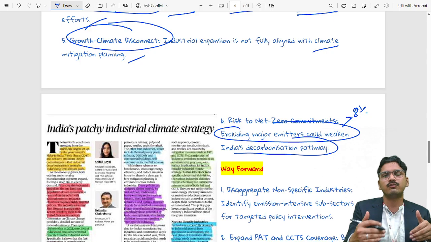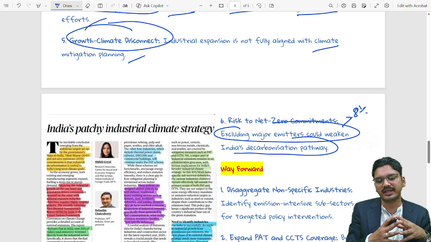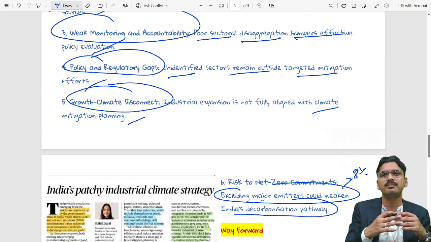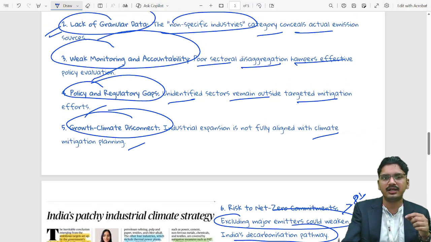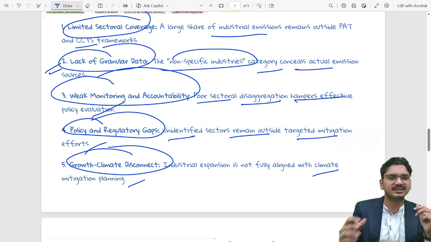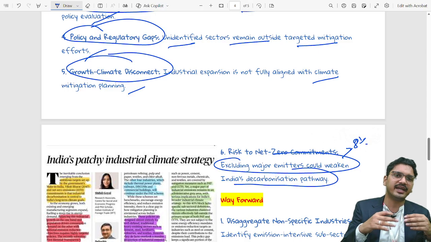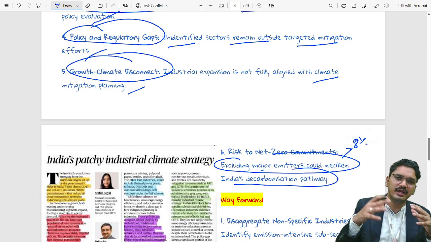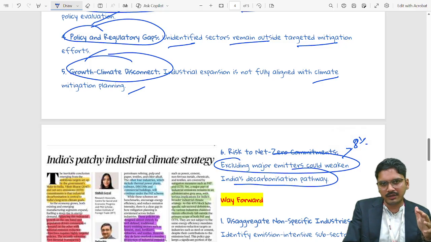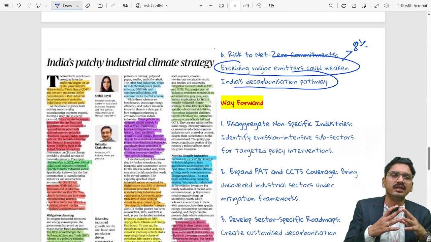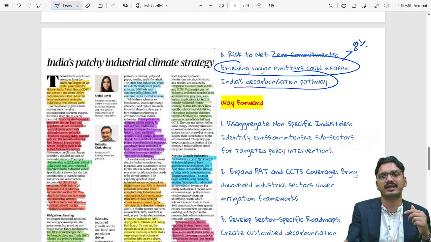Before moving on to the way forward, I would like to point out a few things. Our article has specifically pointed out the problems in India's system. We have not discussed the problems which exist in multilateral forums and international organizations. For that we will have a detailed discussion in some other videos, but today we will see it from India's perspective, keeping the domestic market in focus.